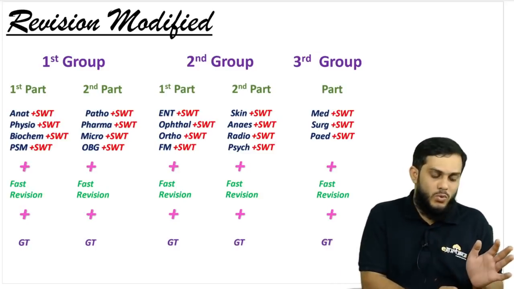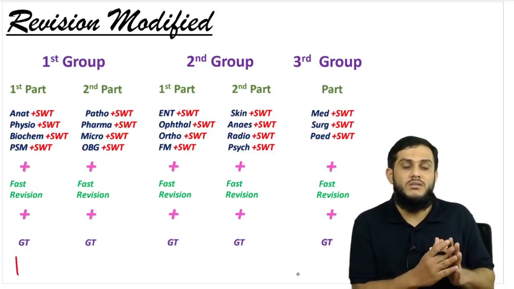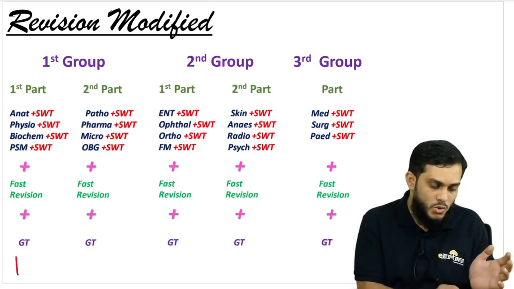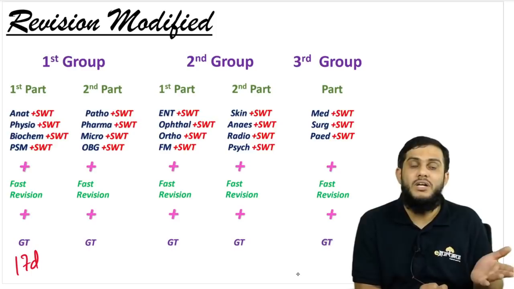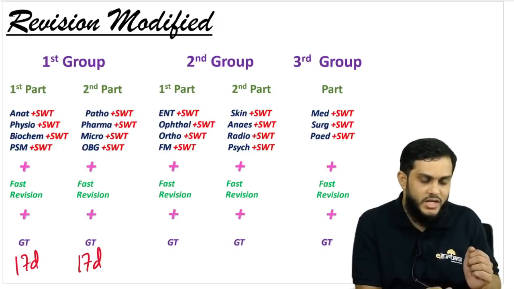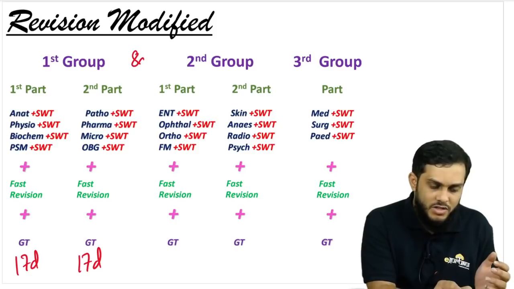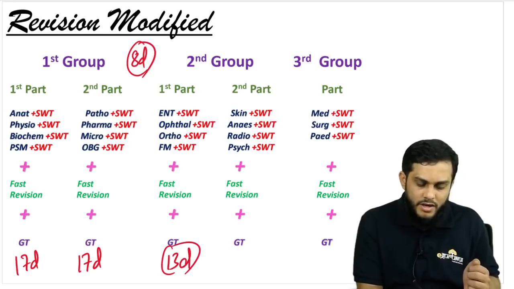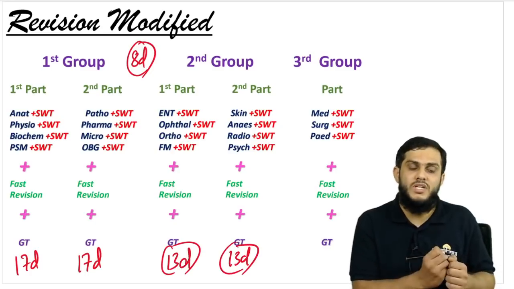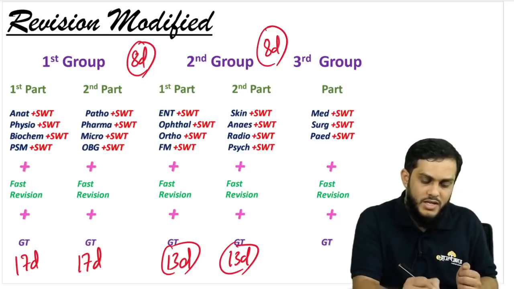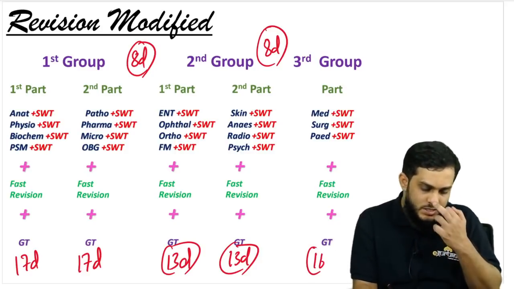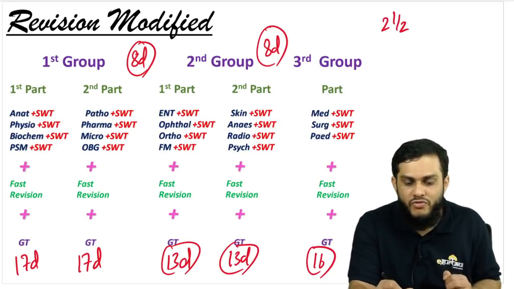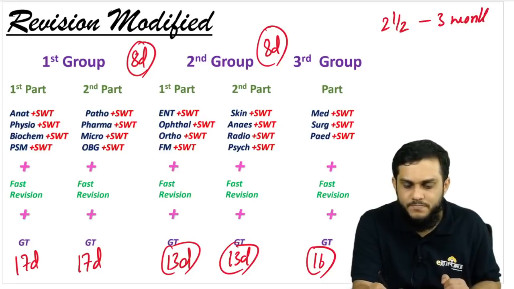Revision modified is just dividing the entire 19 subjects into 5 groups and 4 subjects in each group, taking 17 days to complete the first 4 subjects, then again moving on to the next 4 subjects, 17 days, and then giving a fast revision of 8 days of these 8 subjects, again giving 13 days of these subjects, again 13 days of next 4 subjects, again revising these 8 subjects in 4 days, and finally we are going to revise everything in 16 days. So with this, we are going to cover our revision modified in 2.5 months to 3 months, right?